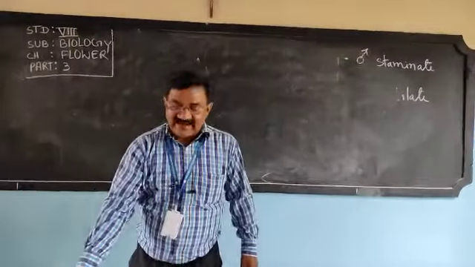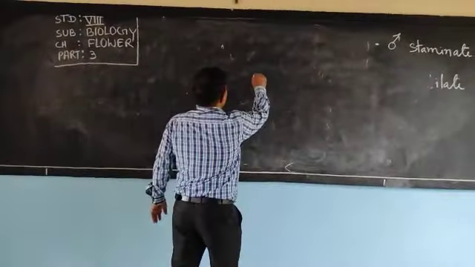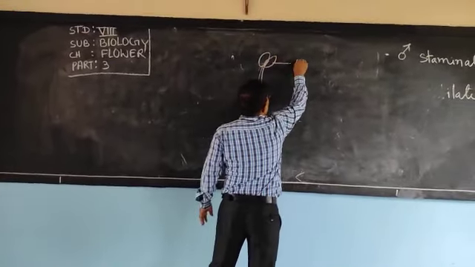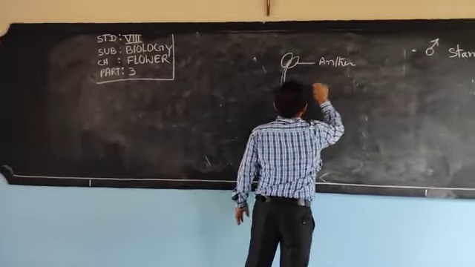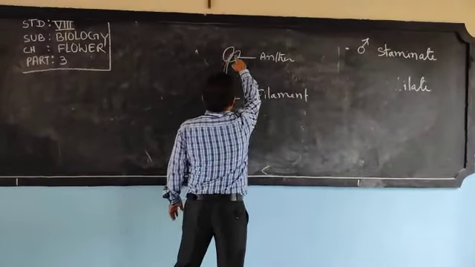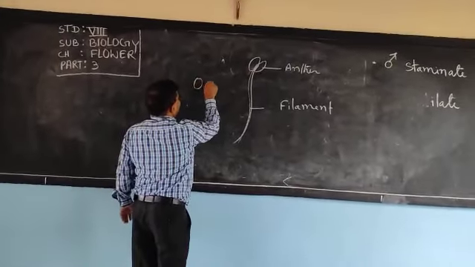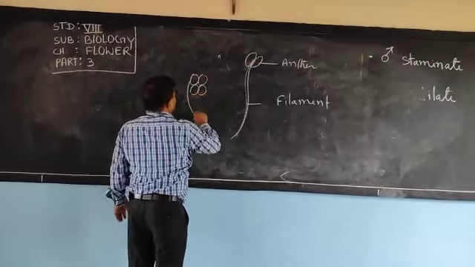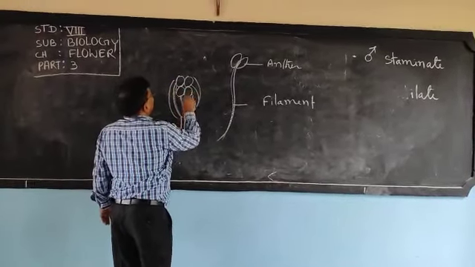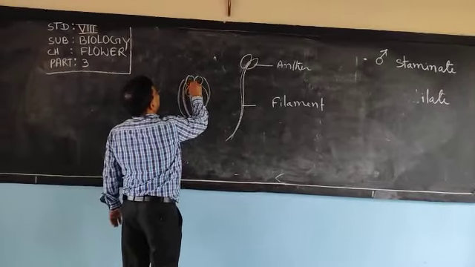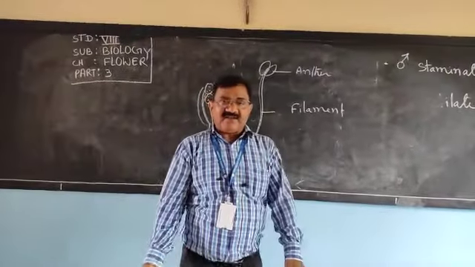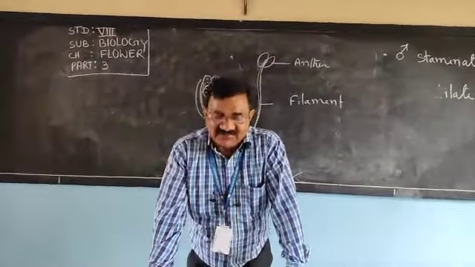And that day I discussed that this is the stamen, this is the anther, and this is the filament. Anther has 2 lobes and contains 4 chambers, as we have discussed, and in the 4 chambers the male gametes, that is pollens, are present.